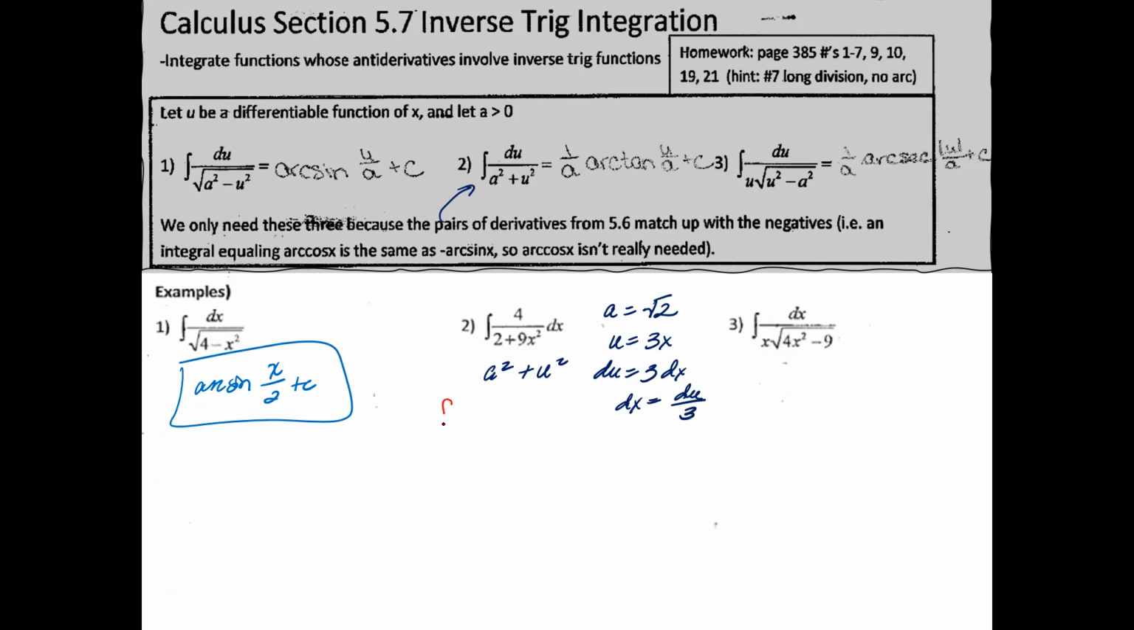Okay, so let's rewrite this. Here's the integral. Here's the 4. Here, I'm going to have an a squared plus u squared. Change my dx with a du over 3. Now, I know that the integral of this is equal to 1 over a, which is the square root of 2, arc tangent u, which is 3x, over a, which is the square root of 2, plus c.